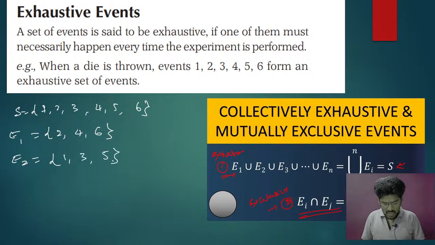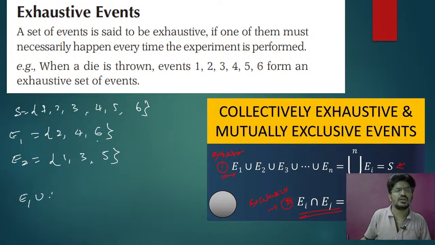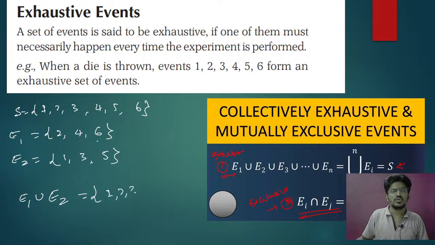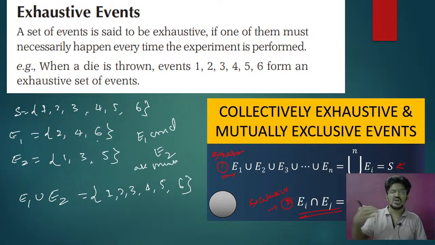If I make the union of E1 and E2, what I will get? 1, 2, 3, 4, 5, 6. So you can say E1 and E2 are mutually exhaustive.